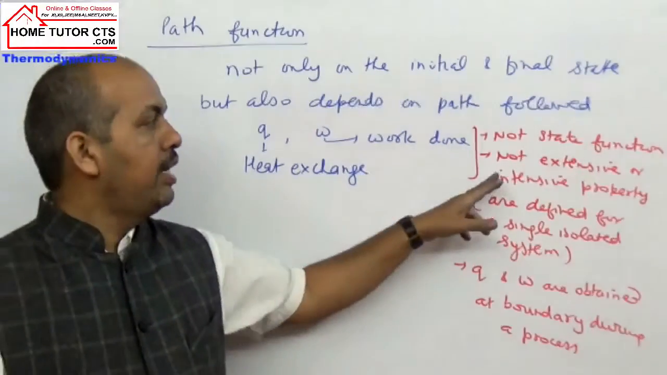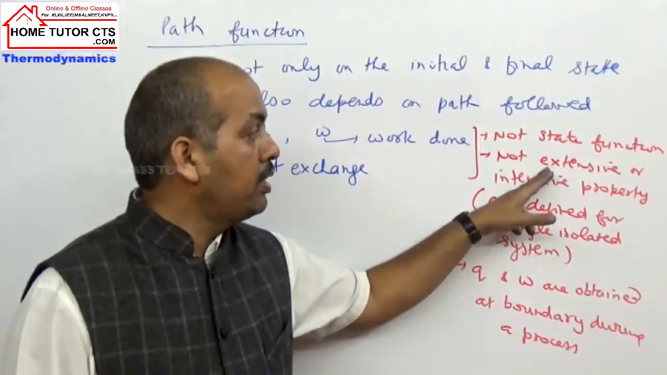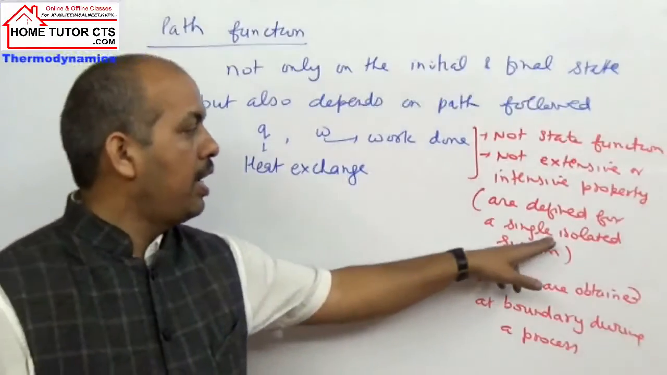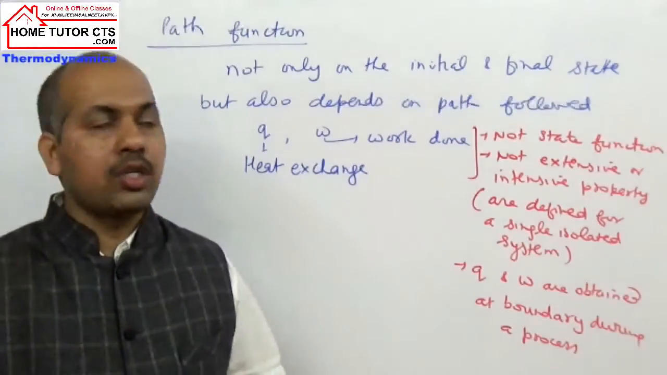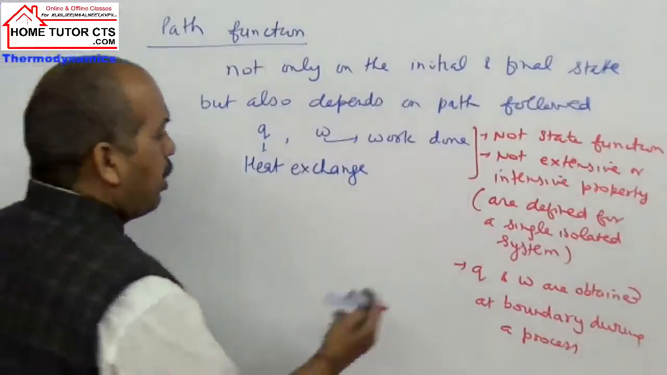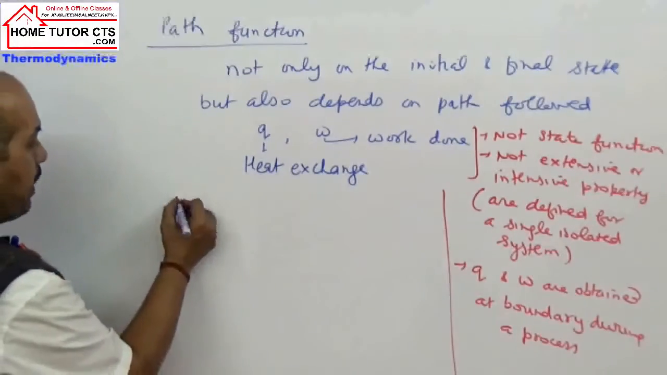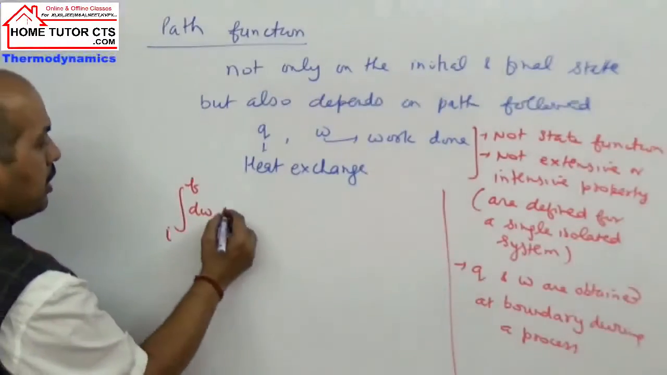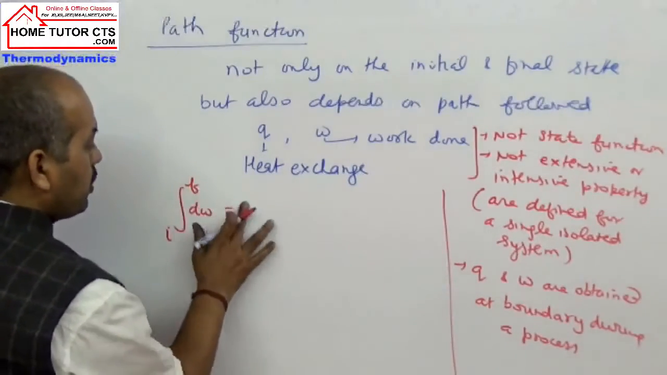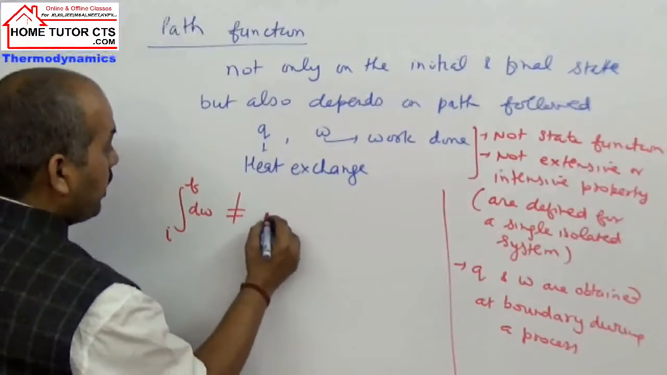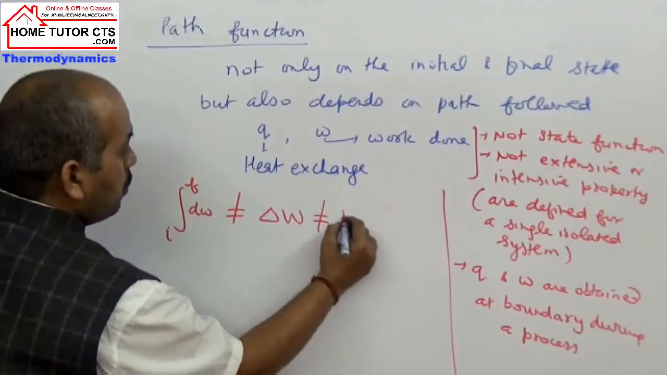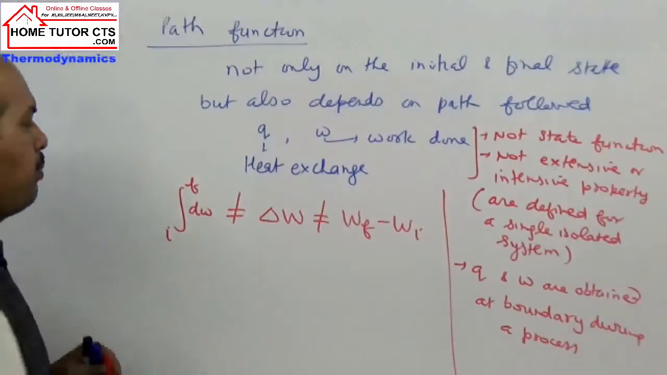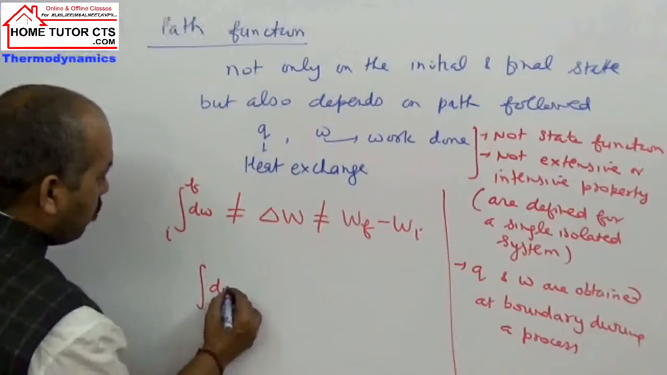So they cannot be defined as either intensive property or extensive property, since these properties are defined for a single isolated system, and work and Q are not. So how to differentiate further? Suppose, like the previous case, if I have dW and integrate from the initial to the final state, how can this work be written? It is not equal to delta W, which is not equal to work final minus work initial. We cannot define the work initial or work final. But what answer do we get here? If I write dW, it is equal to how much?